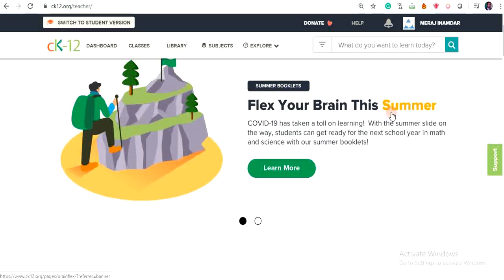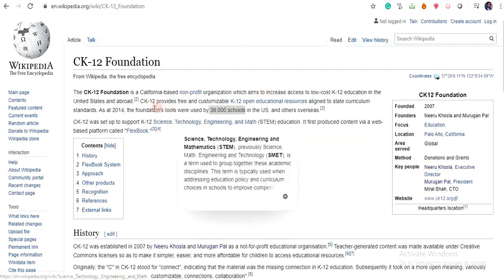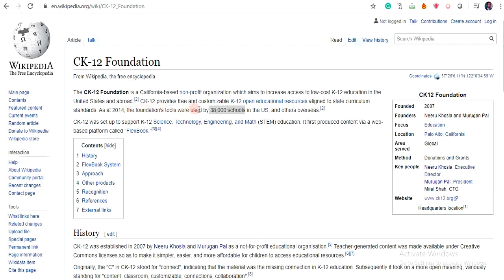As the name suggests, CK12 means it is from kindergarten to 12th standard, but they have added various advanced classes as well. Let's first understand the CK12 Foundation. This is a California based non-profit organization. It provides resources to various schools of the USA, and this is free to use. It provides its services to 38,000 schools in USA.